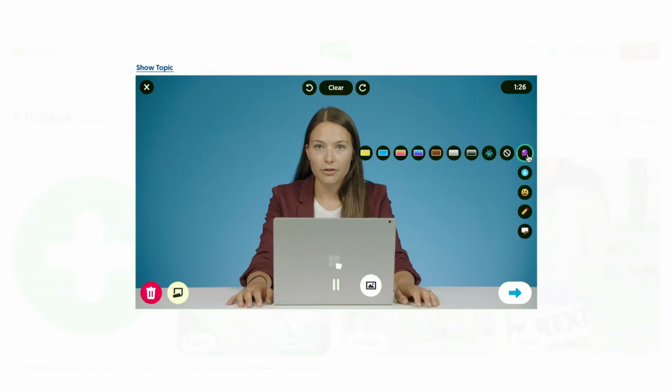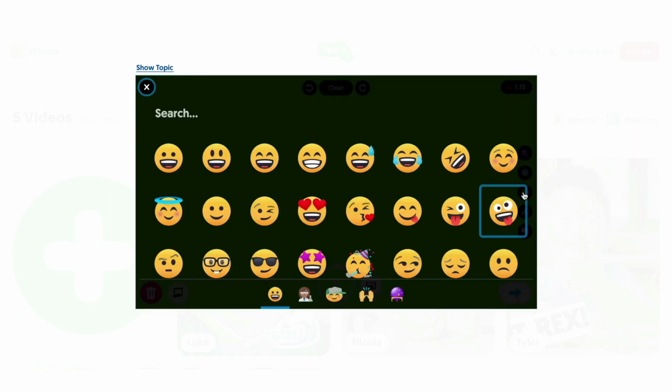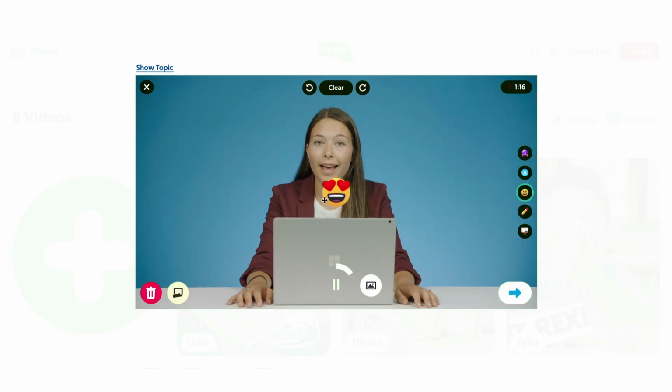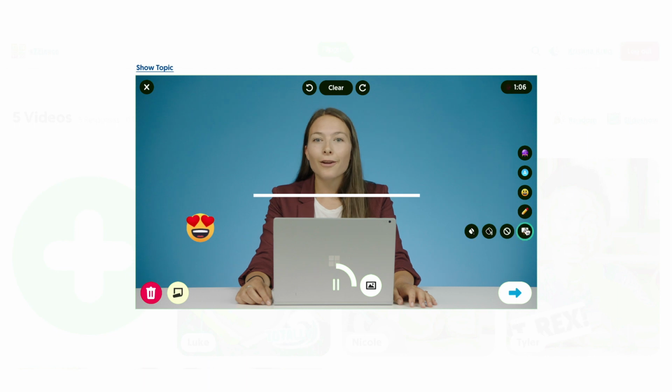With styles, text, emojis, live inking, and more, creating a compelling and enriching story on the free Flipgrid app or on Flipgrid.com is simple, powerful, and fun.